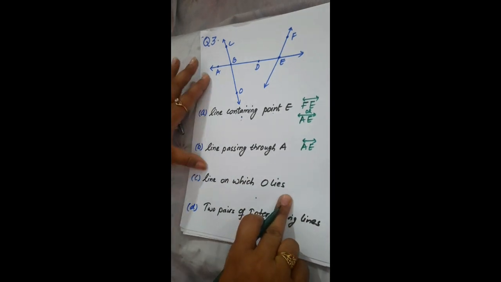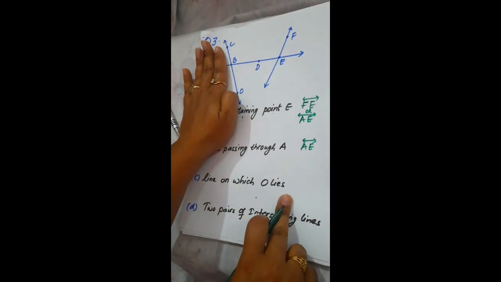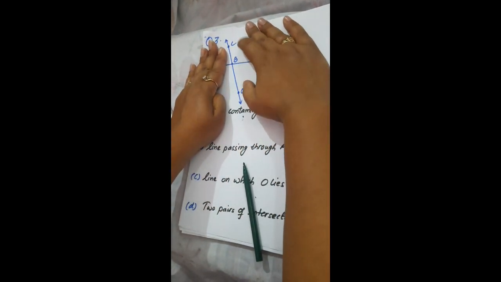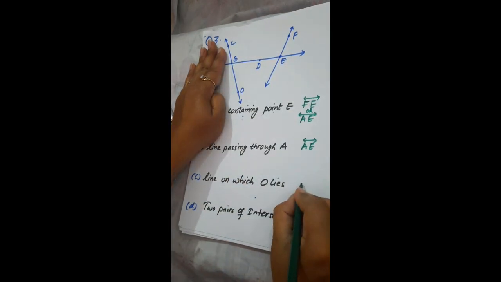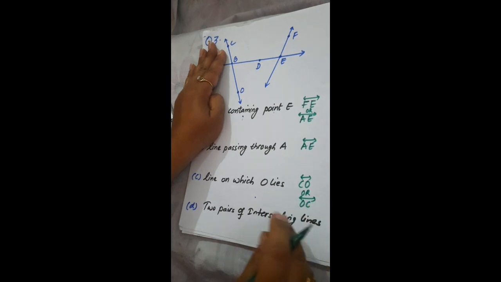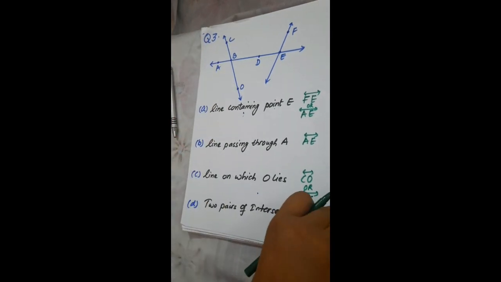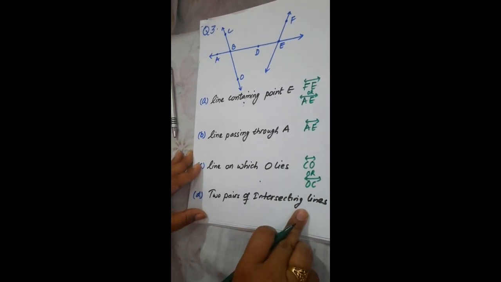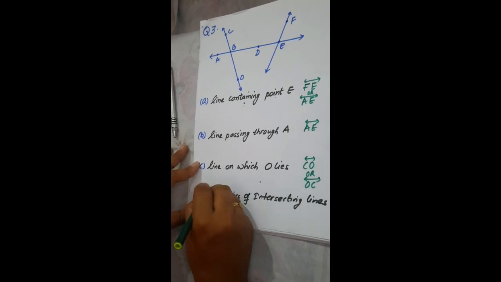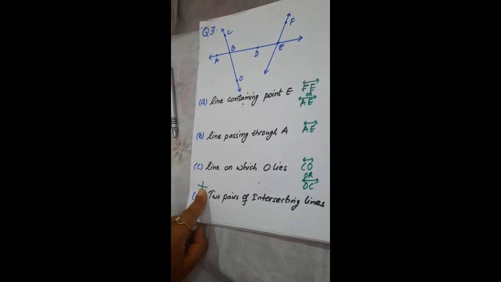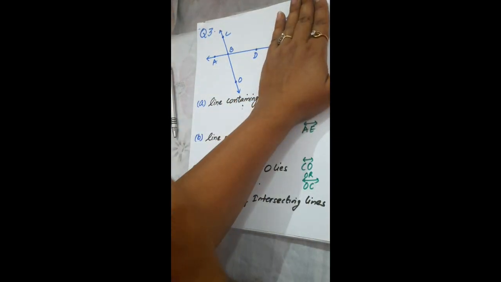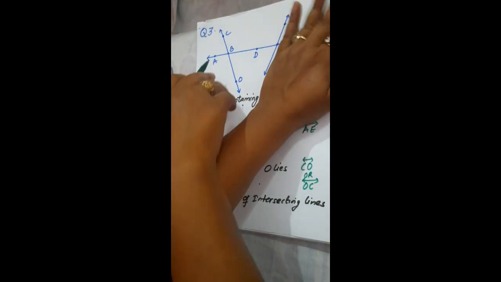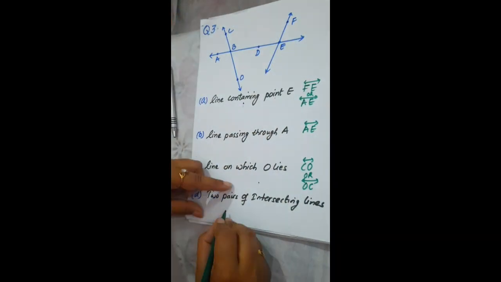Line on which O lies. This is the point O, and the line on which O lies is CO. CO is the line. I can write CO or I can write OC. Both ways are correct, as we did in question number 2 also, the possible ways we wrote. The next we have two pairs of intersecting lines. As we know, intersecting lines means lines which meet at a point, like this cross. So here intersecting lines we have AE and CO.